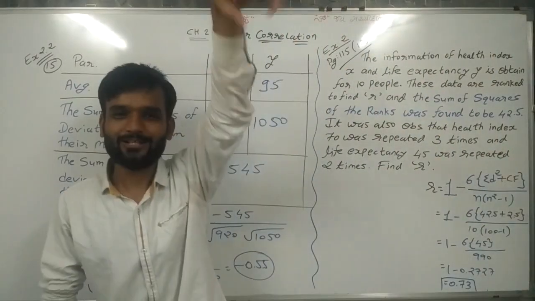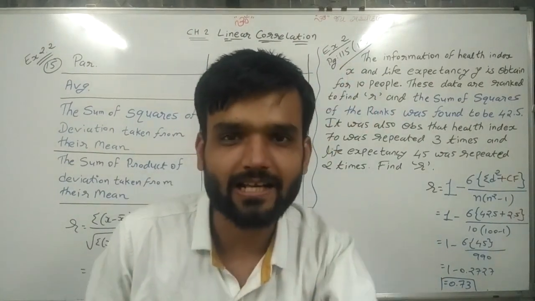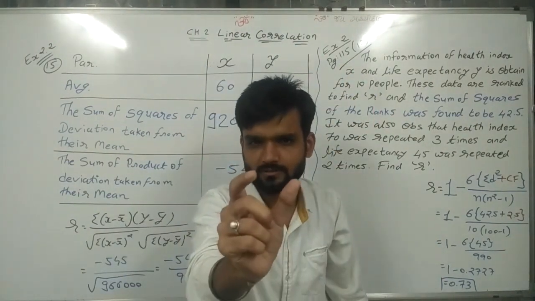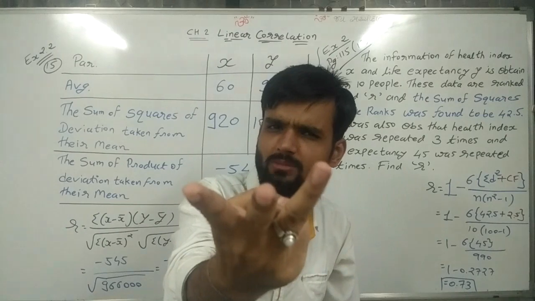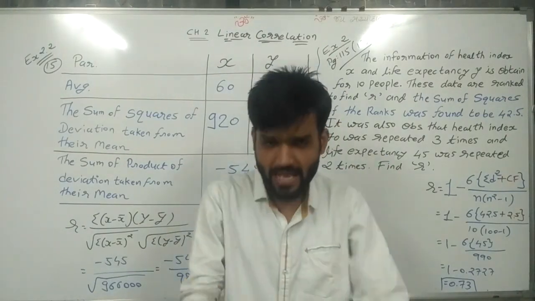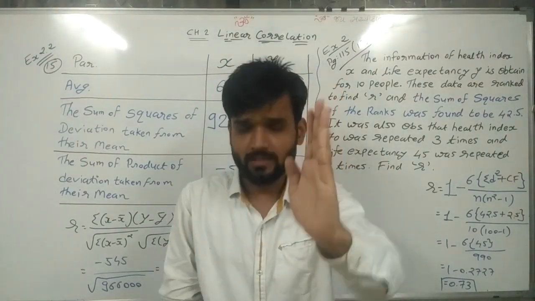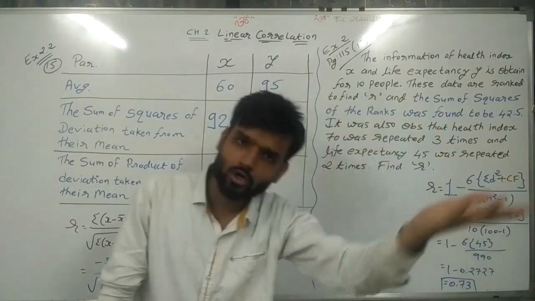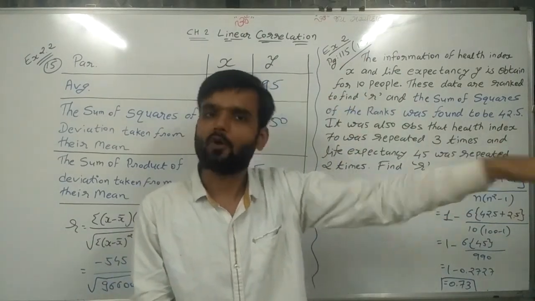Hello students, today we are starting with small sums, 2 marker and 3 marker sums, and these sums are based on your past formulas only.